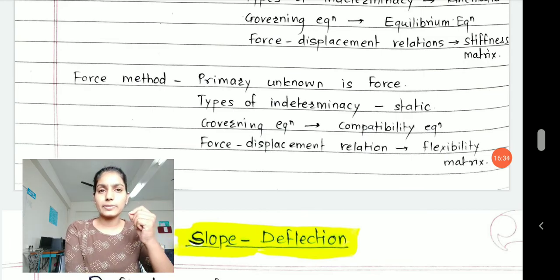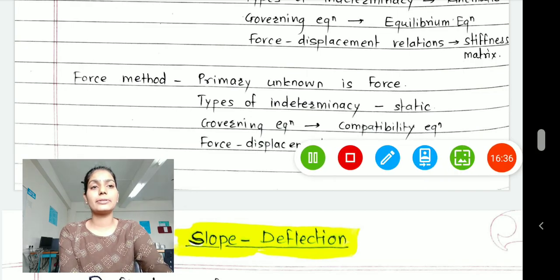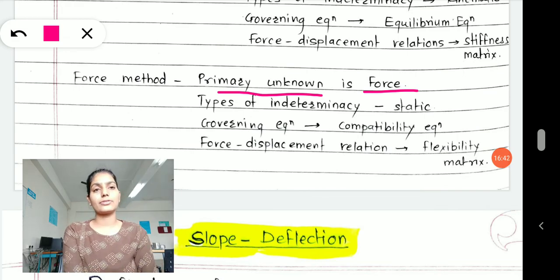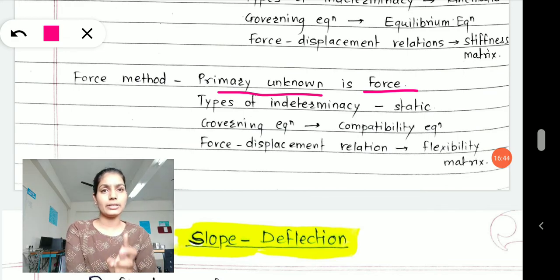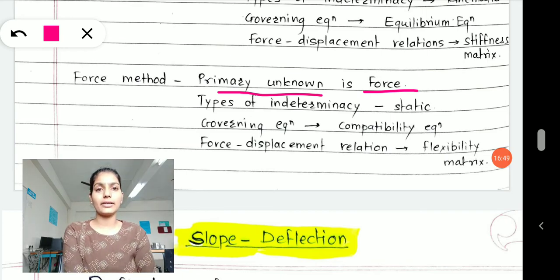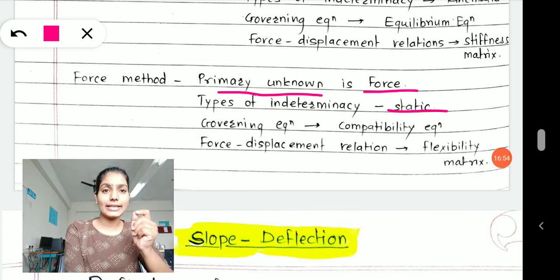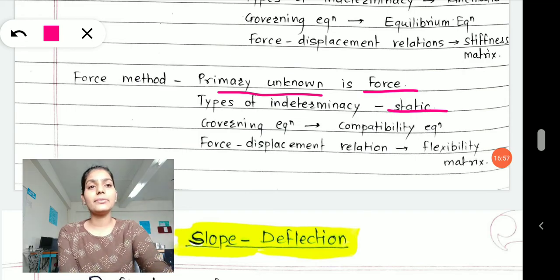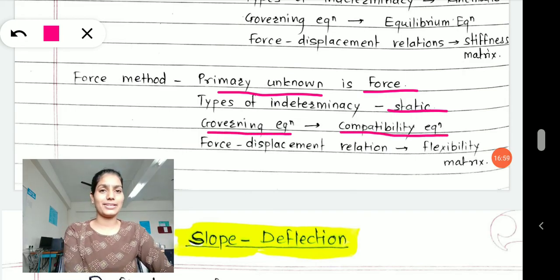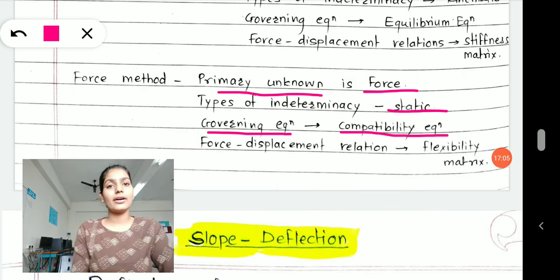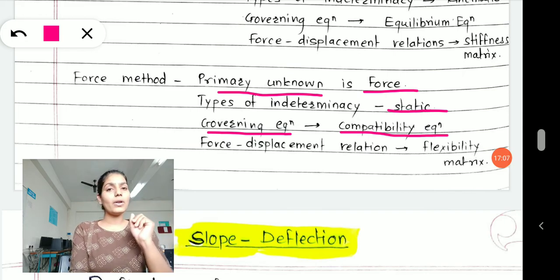Next is the force method. Now what is the difference between the force and displacement methods? The primary unknown is force. Okay, we understood. Displacement method, primary unknown is displacement. Force method, primary unknown is force. Now the type of indeterminacy can be static indeterminacy, right? And the governing equation is compatibility equations. It means that the equilibrium equations alone are not sufficient to find all the unknowns in your system.